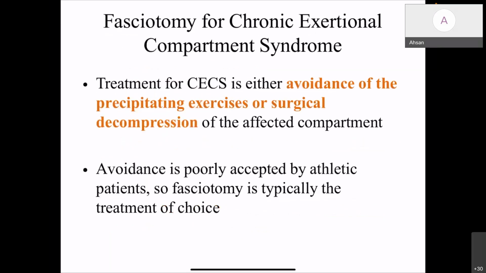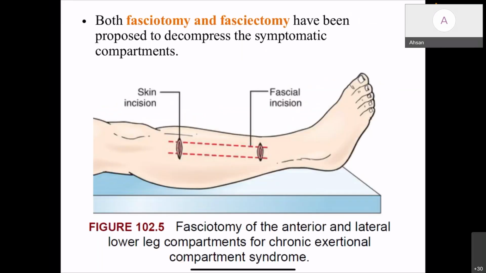Fasciotomy for chronic exertional compartment syndrome. The treatment of chronic exertional compartment syndrome is either avoidance of the precipitating exercise or surgical decompression. But most of the patients go for surgical decompression. There are two techniques: fasciotomy or fasciectomy. The figure shows the technique of fasciotomy.